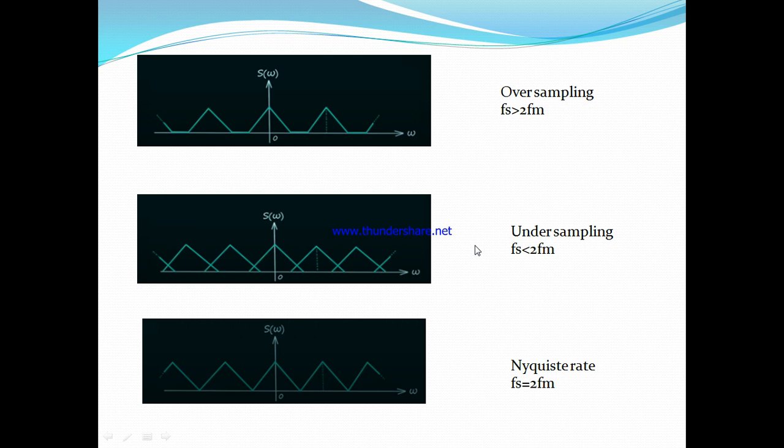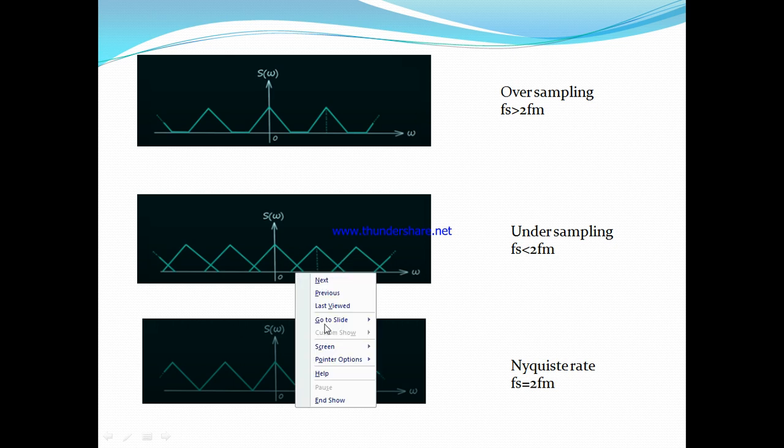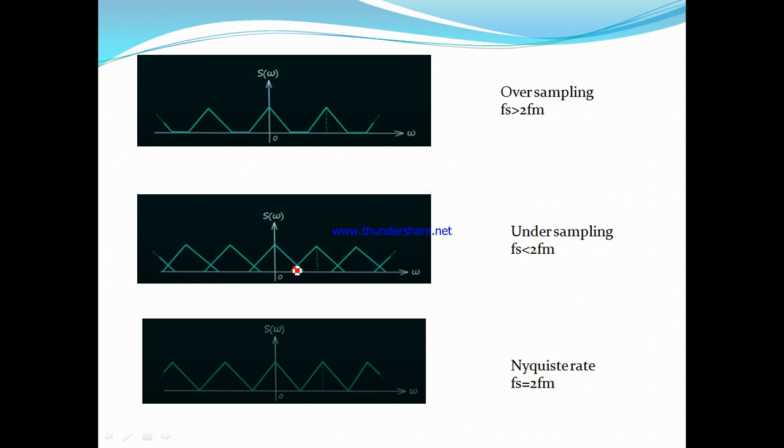Here is the second condition, undersampling. Undersampling means Fs is less than 2 Fm, which means the sampling rate will be low. When the sampling rate is low, the overlapping will happen. So the overlapping of the signal will happen.